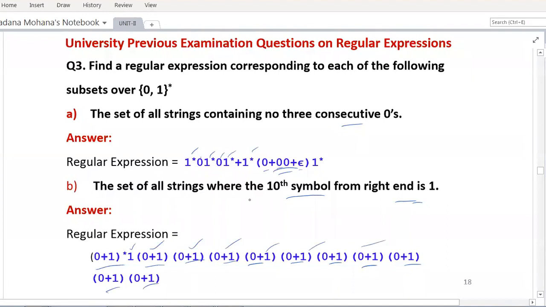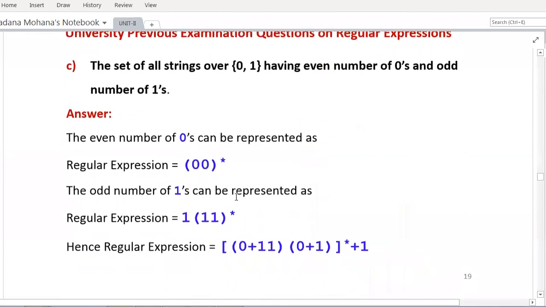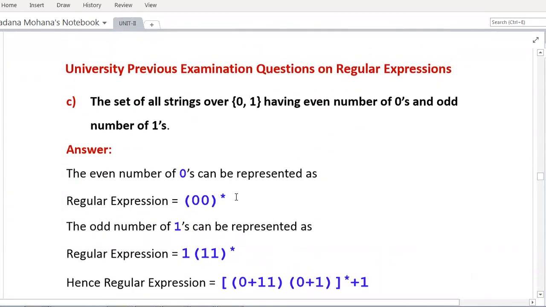That means whenever you expand this one, the 10th symbol from the right end will compulsorily be 1. You can expand and check it. You may have another answer also. Any alternative answers you can also find out, but you can do it in the reverse manner. You can check whether it is satisfying the given conditions or not.